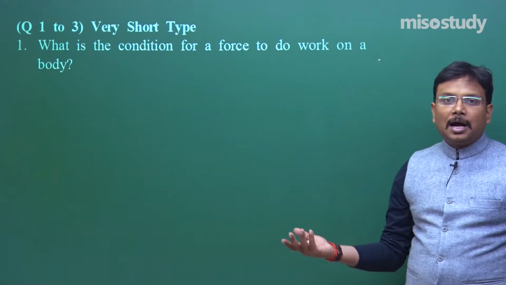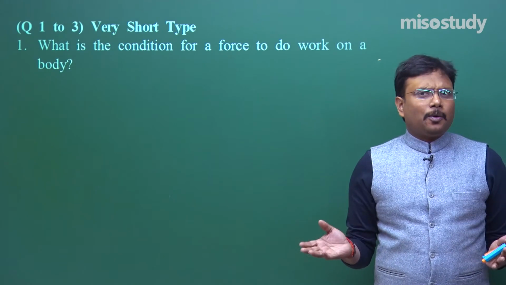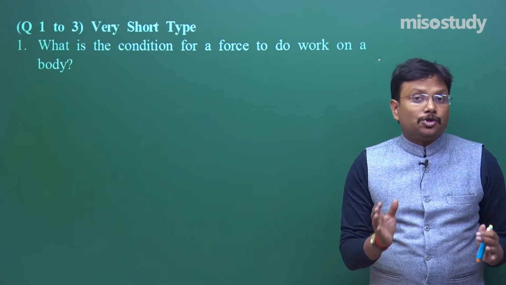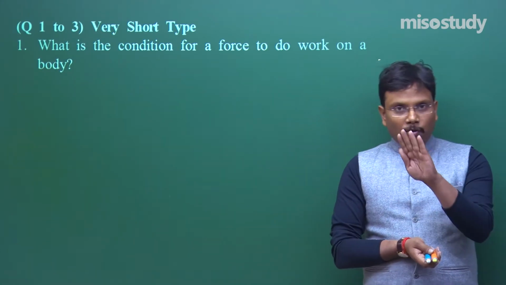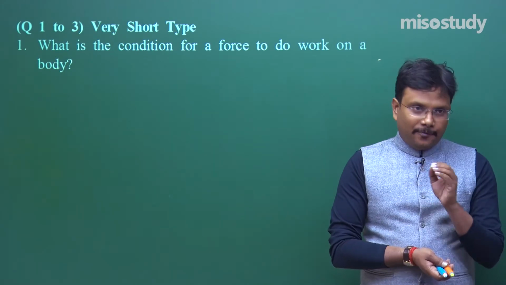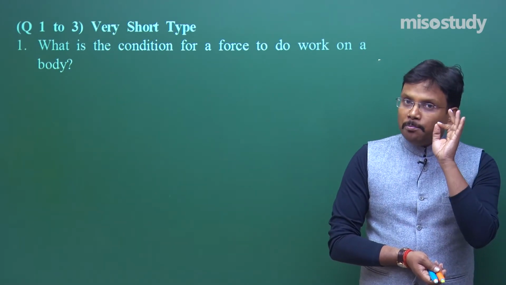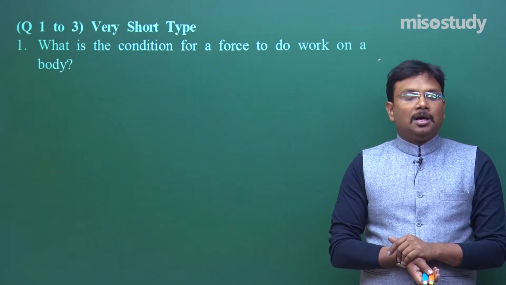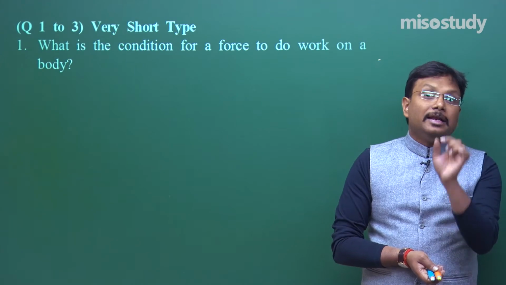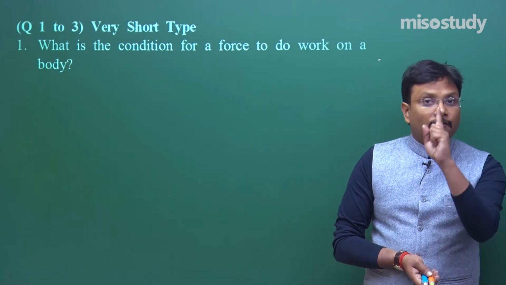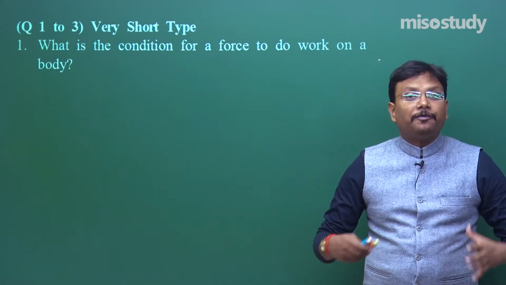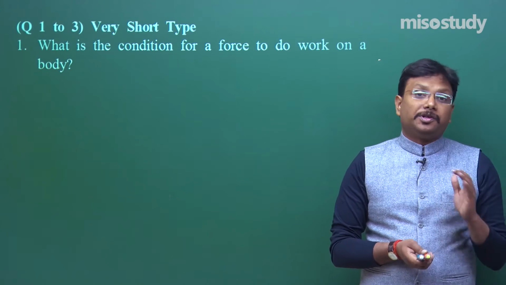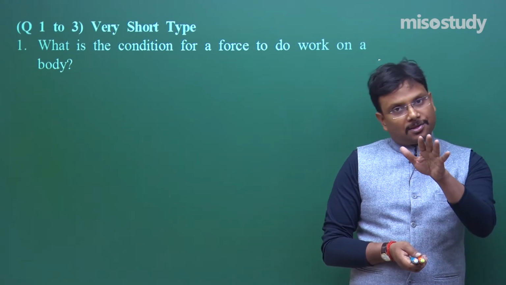Fine. So let's start. First I will read the question. If required I will explain, and then I will tell you how you should proceed, how you should write down the answer. Students, one thing I would like to tell you very properly, you must read the instructions. If it is a very short answer type question, you should write the answer within the limits. Otherwise, for 1 mark you will lose a lot of time, and then you have to compromise with the answers of long questions. So please don't repeat this mistake.